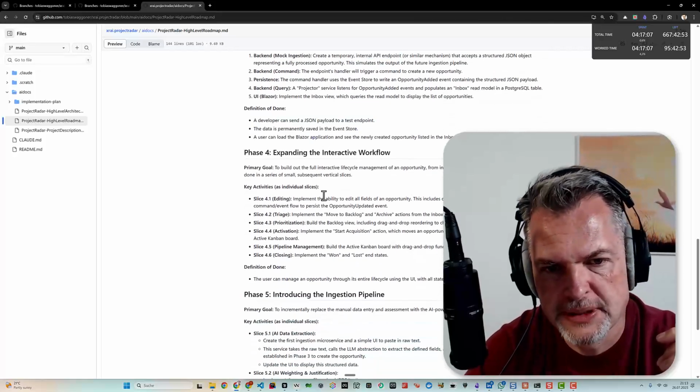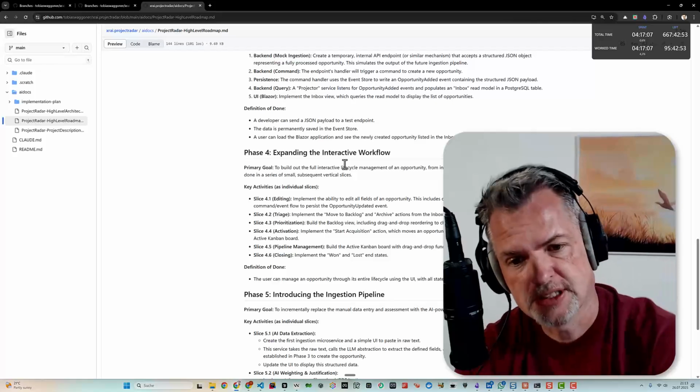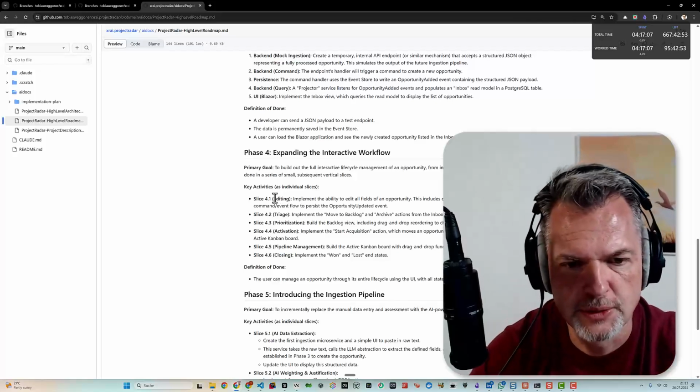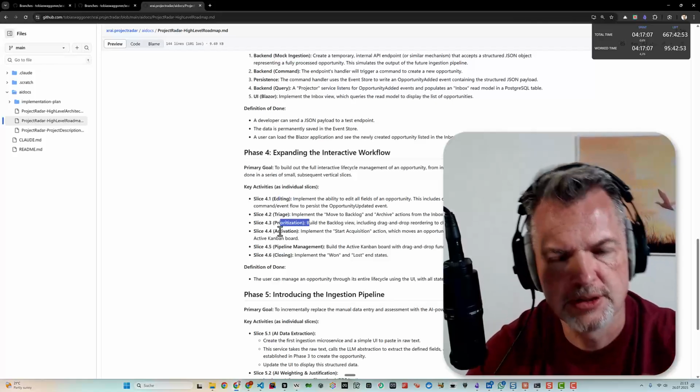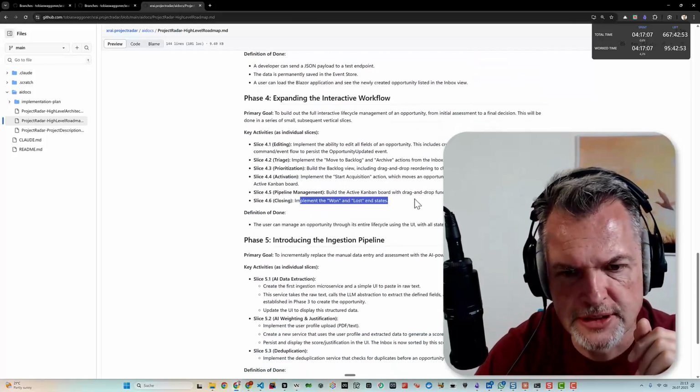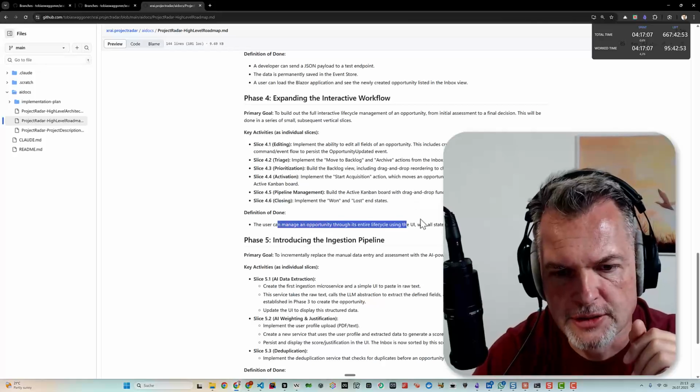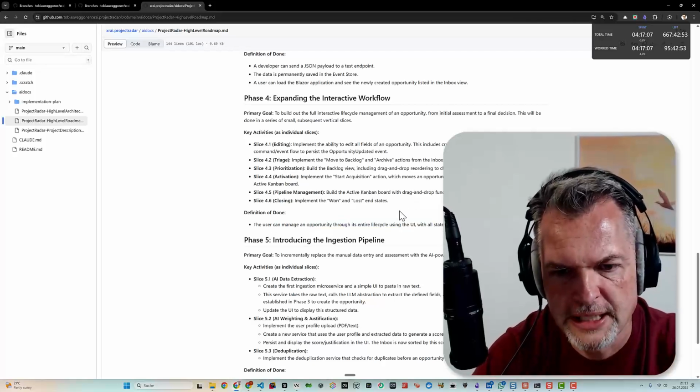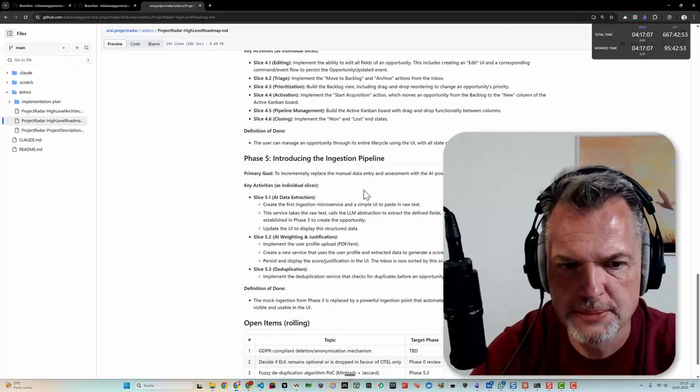Then we will be expanding the interactive workflow. So we'll start to work on the user interface with editing, with prioritization, all these drag-and-droppy things, and pipeline management, and closing the opportunities. And once this is done, or across the complete life cycle, we will switch to the ingestion pipeline.